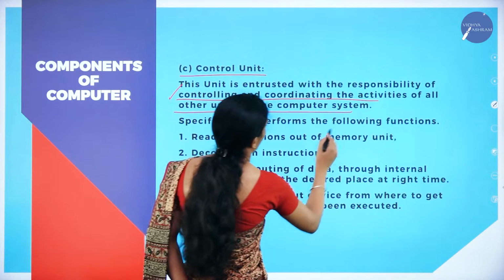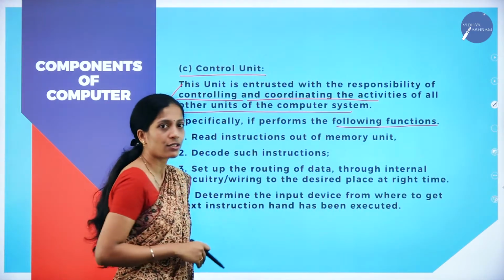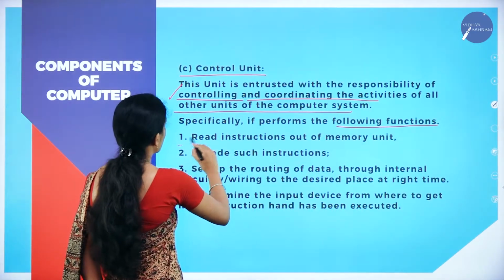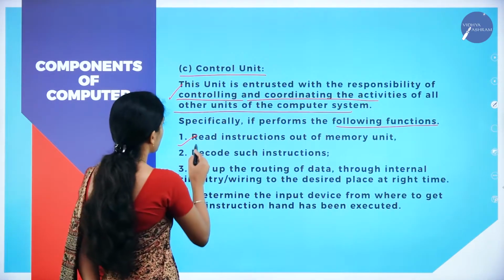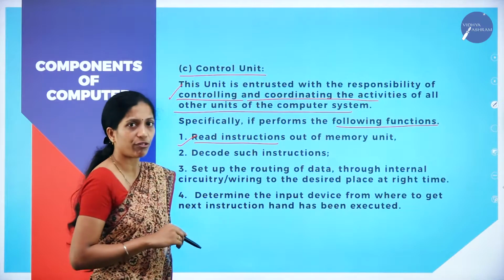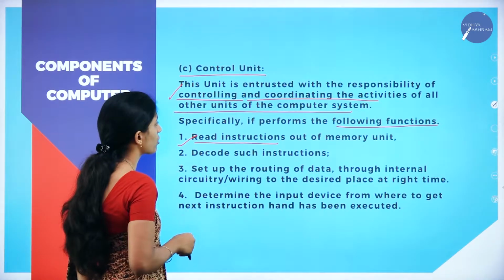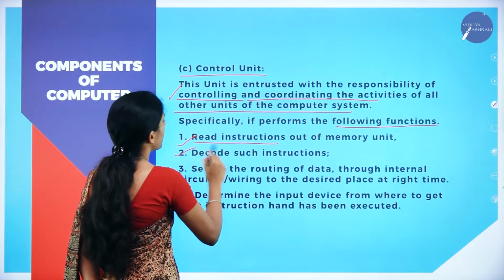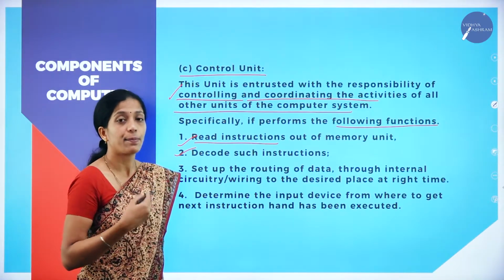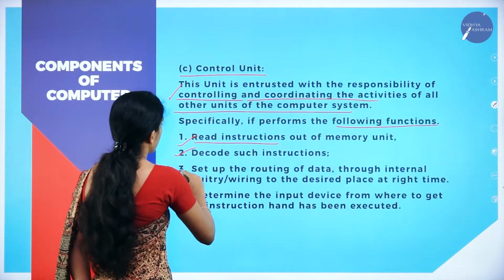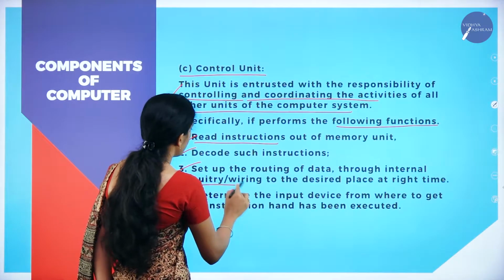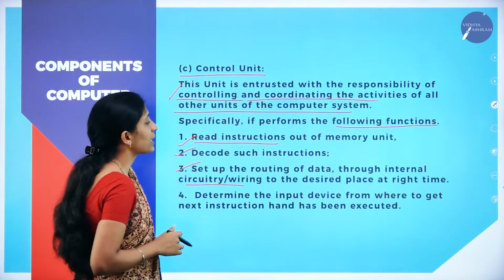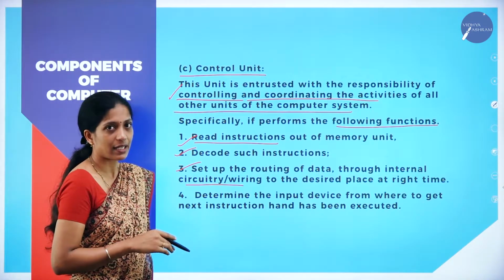Specifically, it performs the following functions. Let us see what the control unit will do. The first one is to read instructions out of the memory unit. These are certain functions which are performed. It will read the instructions out of the memory unit and decode such instructions. Next one is to set up the routing of data through internal circuitry or wiring to the desired place at the right time.